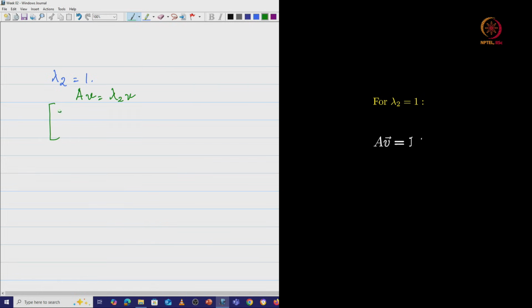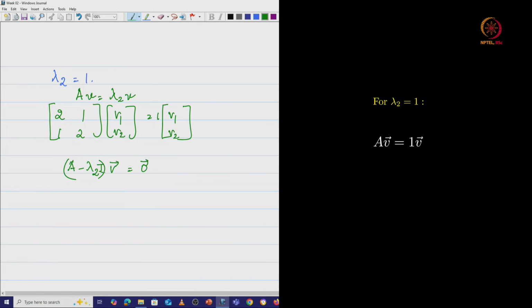So I have [2 1; 1 2] into [V1; V2] is equal to 1 times [V1; V2]. So now I can take it as A minus lambda 2 times V is equal to the 0 vector. We have this.